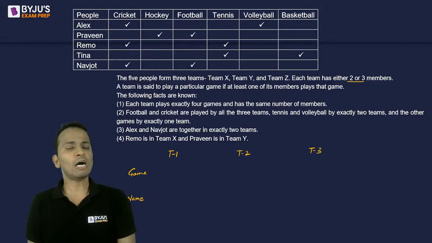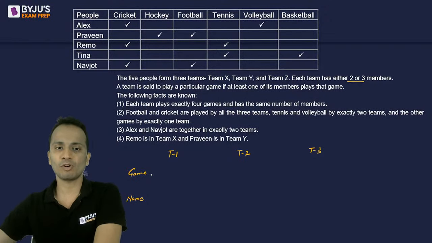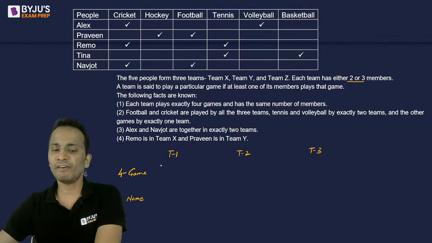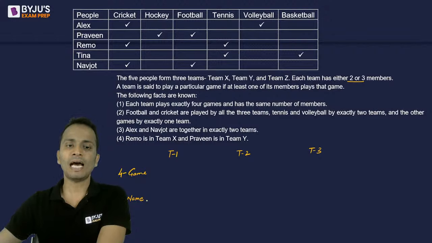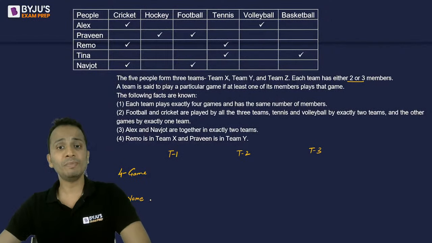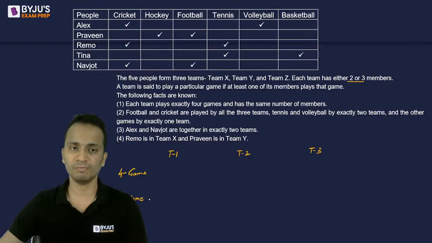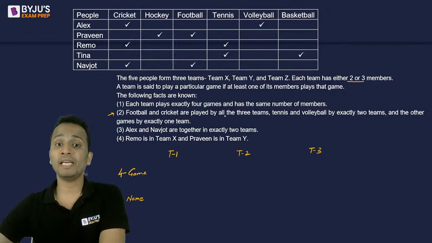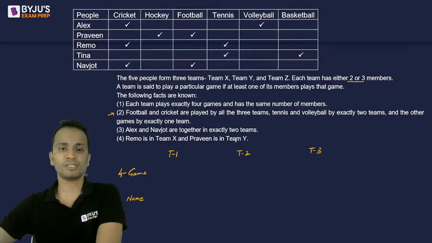Fine. Now I read statement number 1. Each team plays exactly 4 games and has the same number of members. So there should be 4 games that every team will play, and the number of members will be either 2 or 3. All right, but it will be same across all the 3 teams. Done.